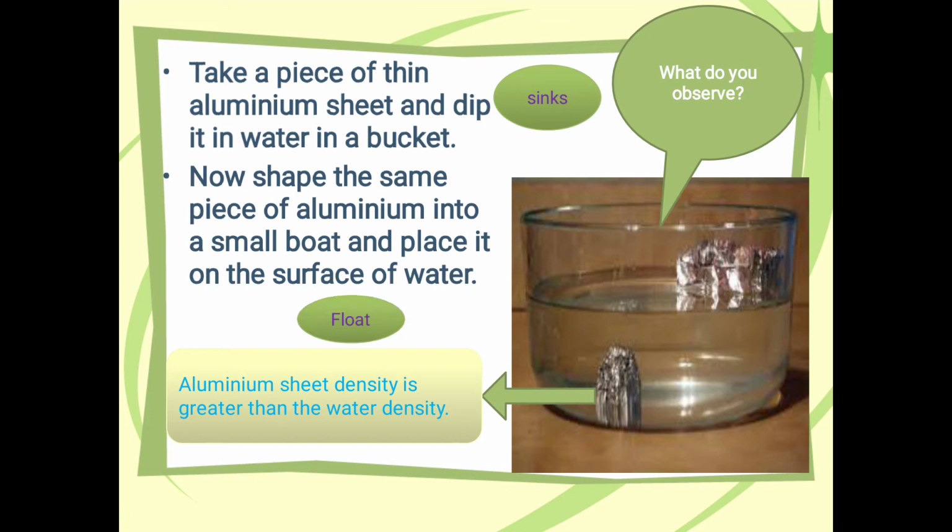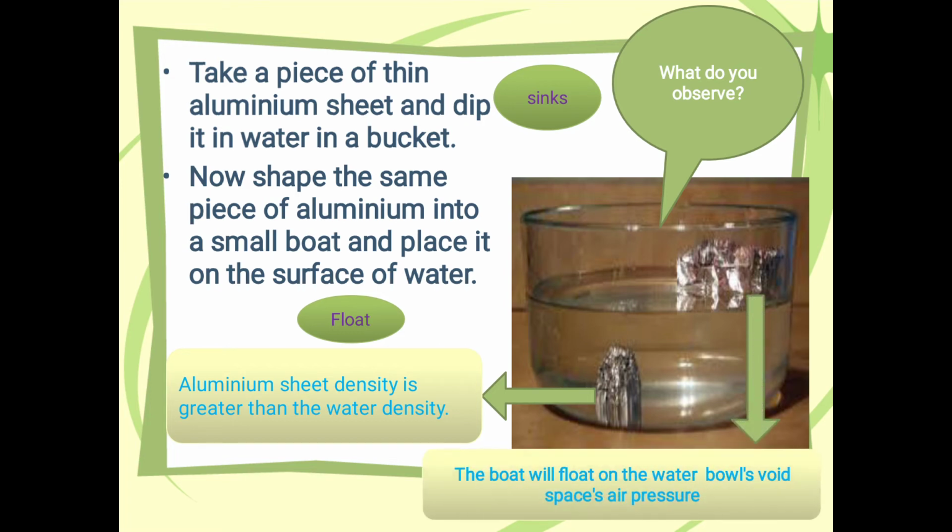Next one, the piece of aluminum shaped into a small boat will float on the water because the boat has void space, air pressure.